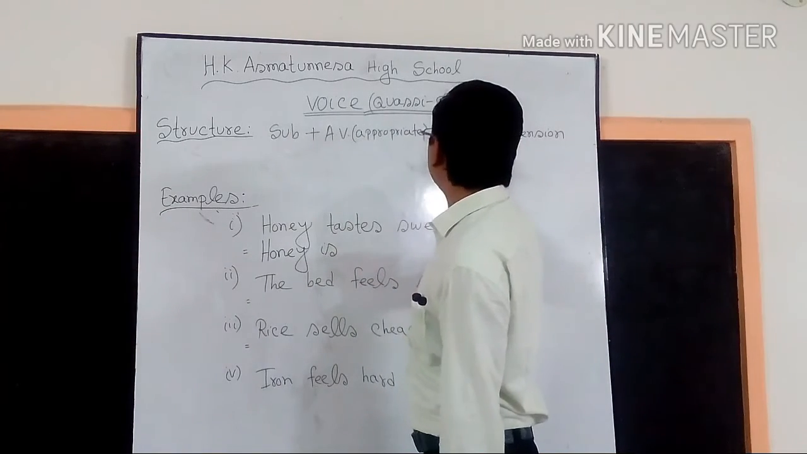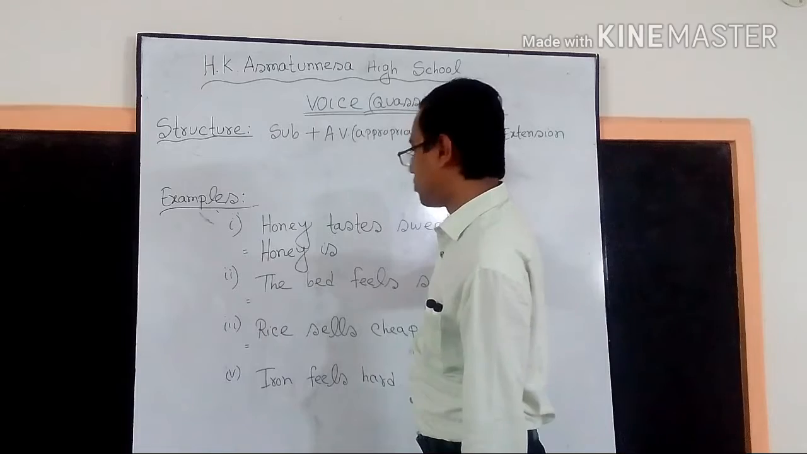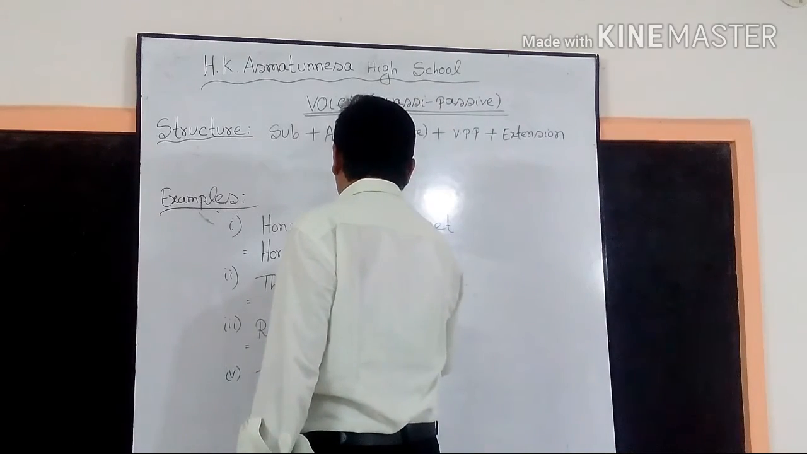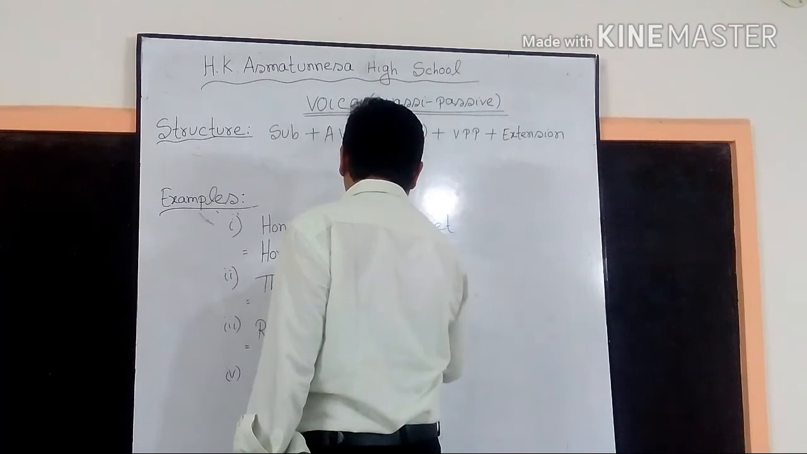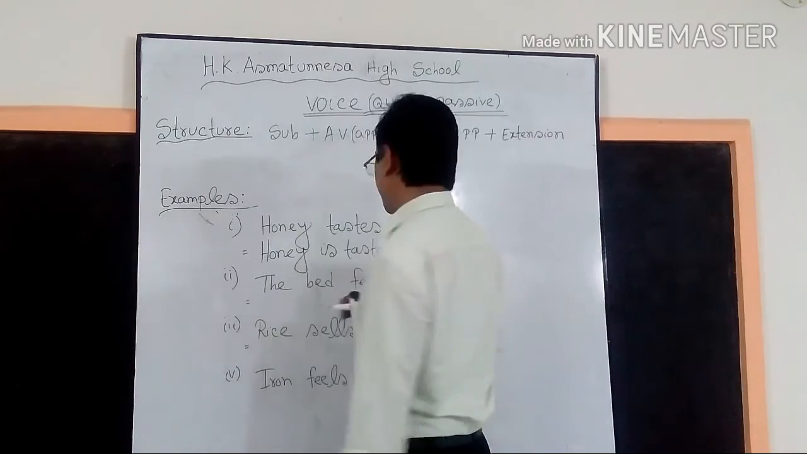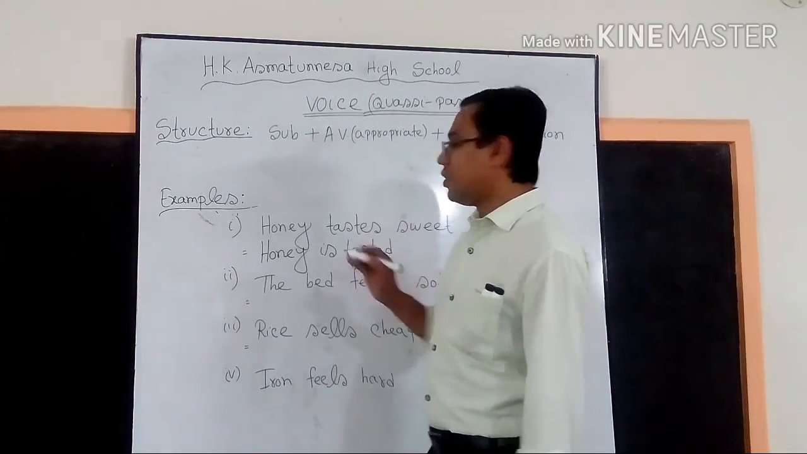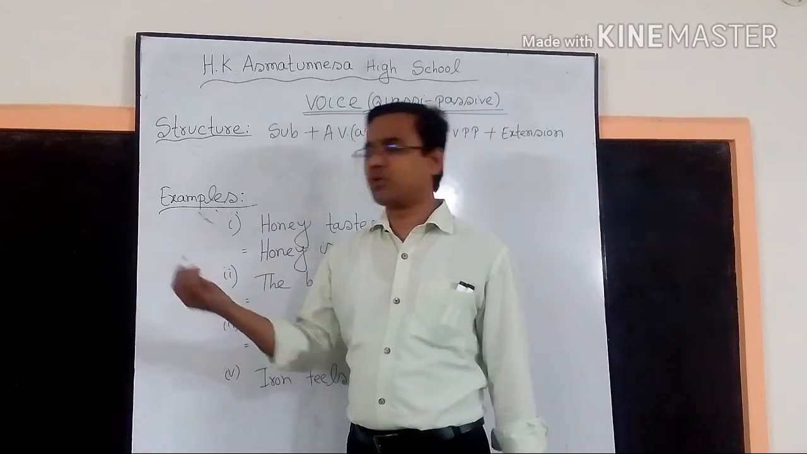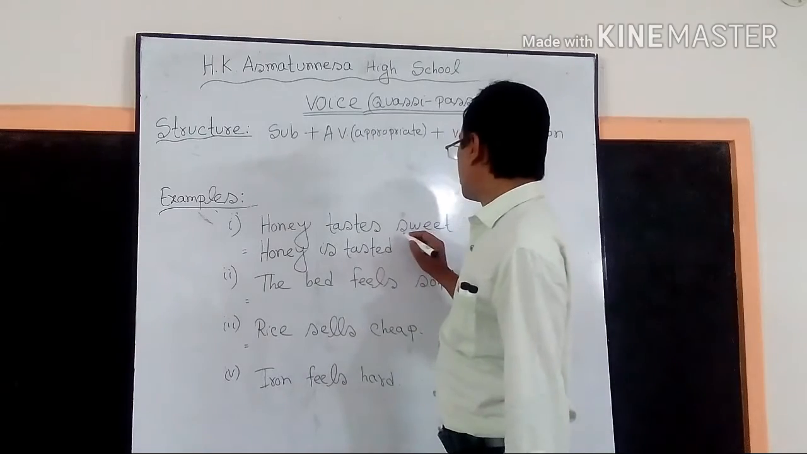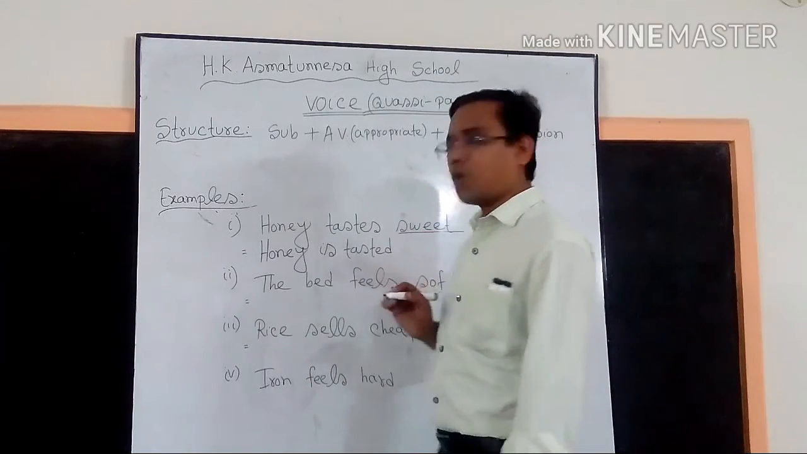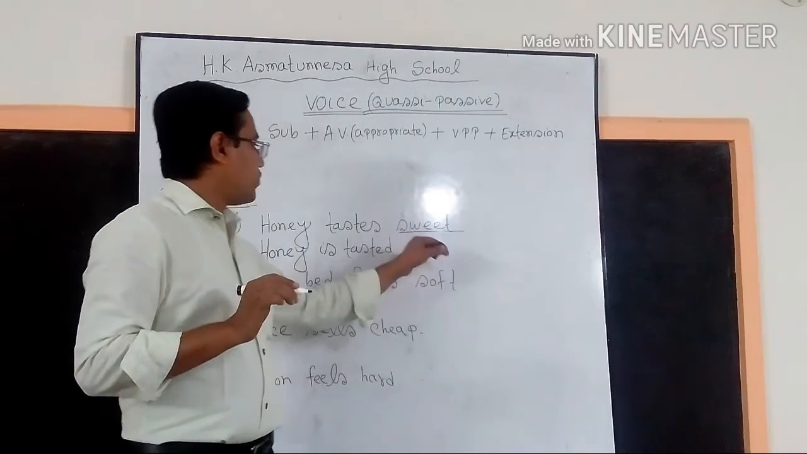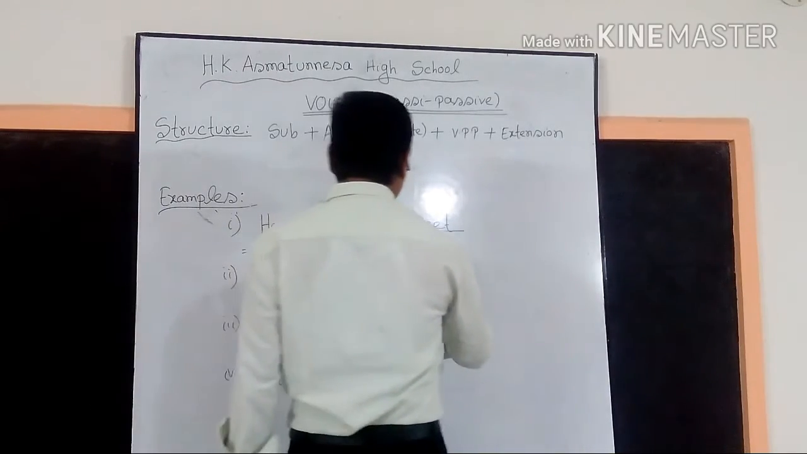Then we will make the verb into past participle form. So the past participle form of the verb is tasted. Okay. And then we will write the extension, meaning extension or complement, whatever we call it. So sweet is the complement of the sentence, or we can call it extension. So I will write the extension: sweet.